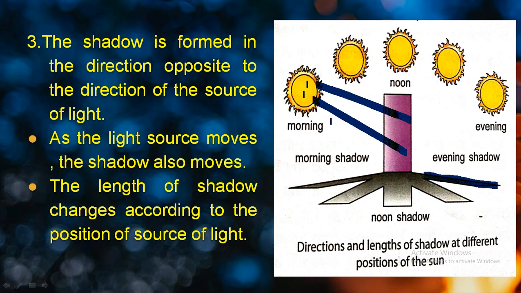You can see the first point is satisfied over here, that the light source is over here on the left hand side, and the shadow is formed on the opposite side, that is the right hand side. Okay, so the shadow is formed in the direction opposite to the direction of the light source. I hope you get it.